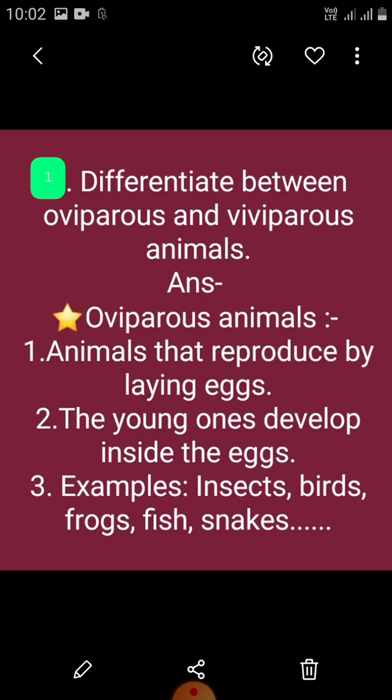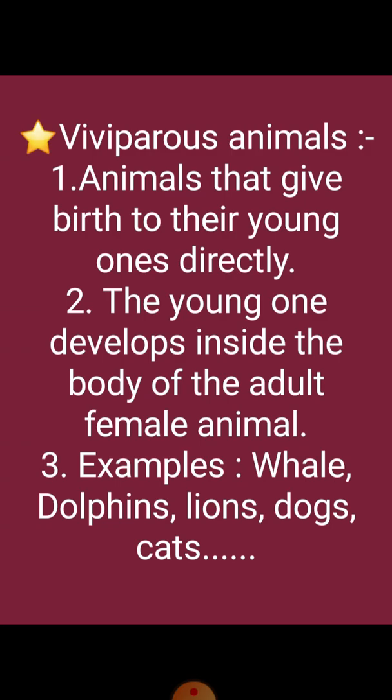The answer is, oviparous animals are animals that reproduce by laying eggs. And viviparous animals are animals that give birth to their young ones directly.